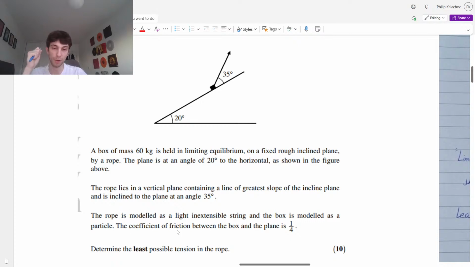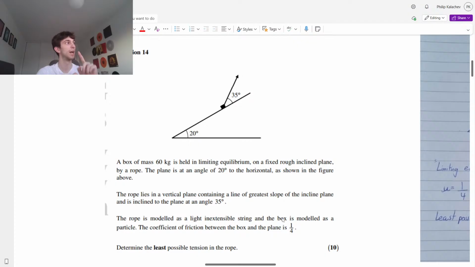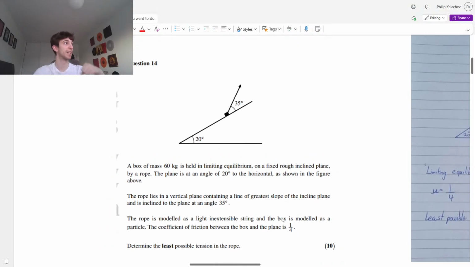Okay, good. The coefficient of friction between the box and the plane is a quarter. So we have mu equals a quarter. Yes, F max is for moving, or if we're in limiting, slipping, or tilting. Moving is also included because that friction has to be at its maximum if you're pulling something, right? You have the maximum force going against it before you start moving. Then when you start moving, that frictional force is still there.